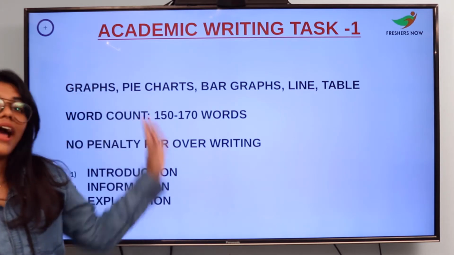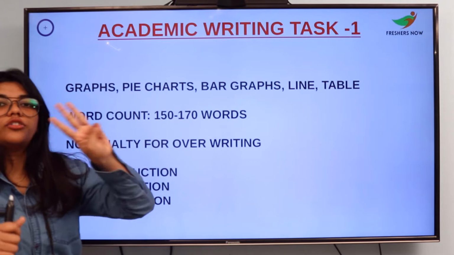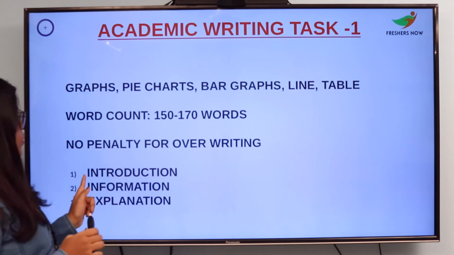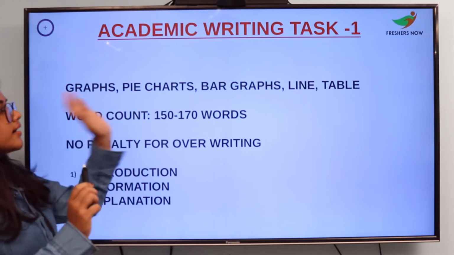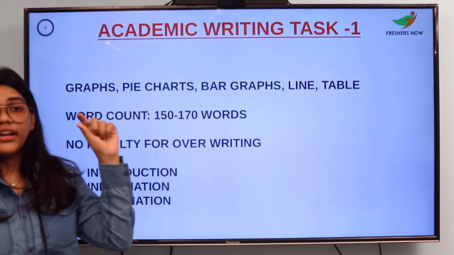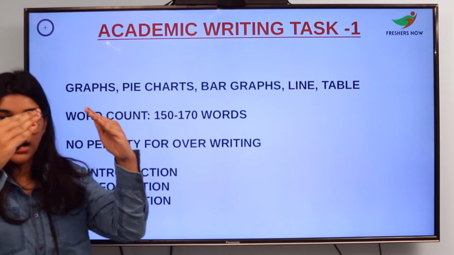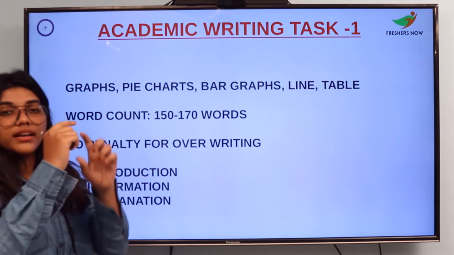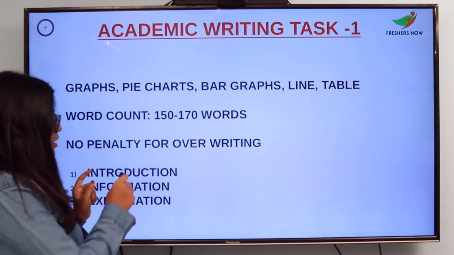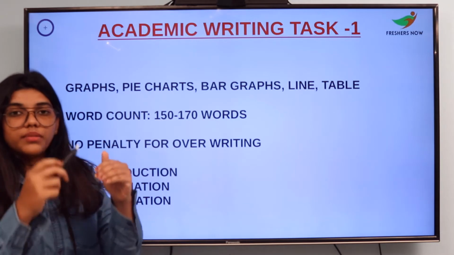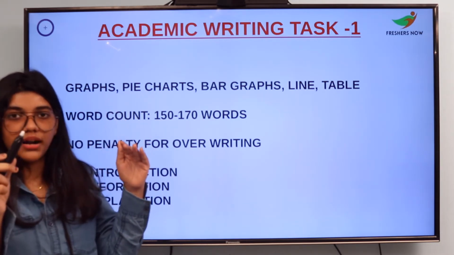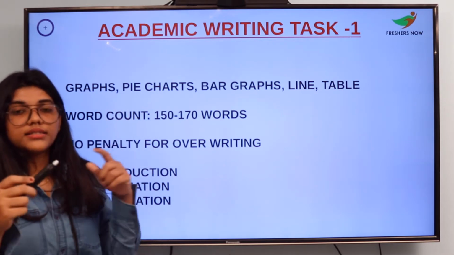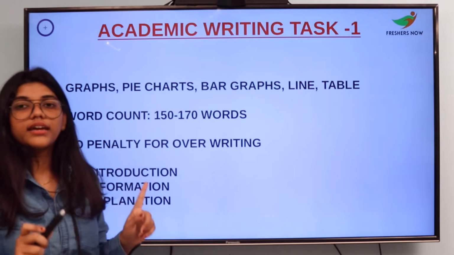Now, how should you write the essay? You have to keep 3 sections in your mind before you start. Number 1 is the introduction. Whenever you see a graph or a pie chart, read the question properly. There will be a question before or below the graph, so make sure you read that first, and then write your introduction. Usually the introduction rephrases the question: instead of a question, you convert it into a statement. Number 2 is giving the information.